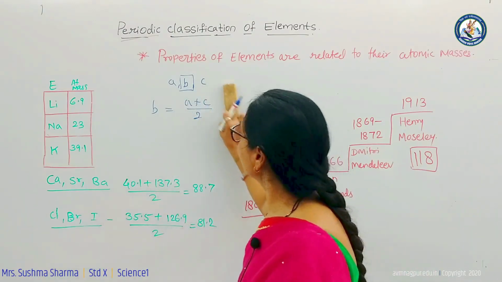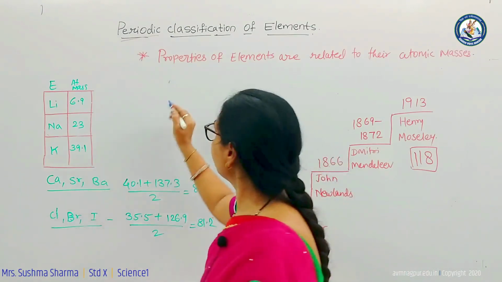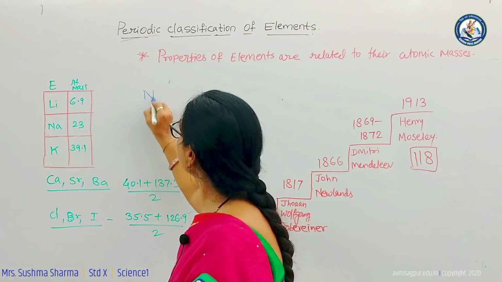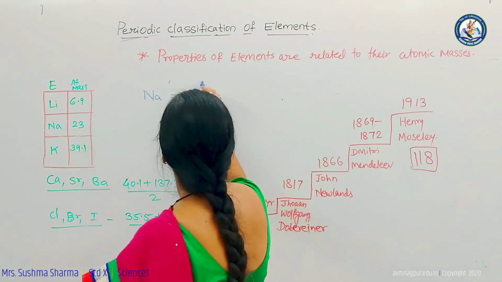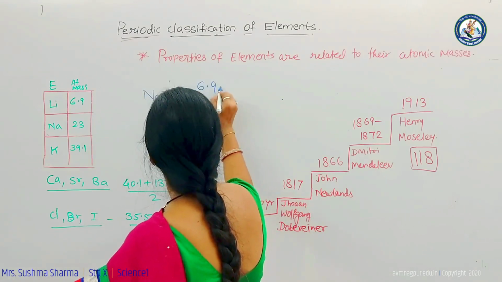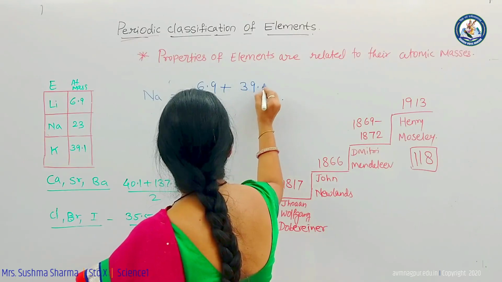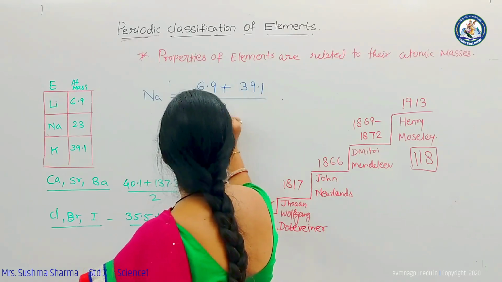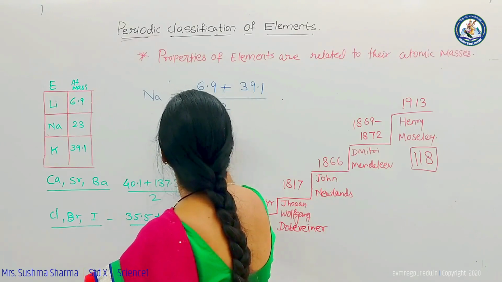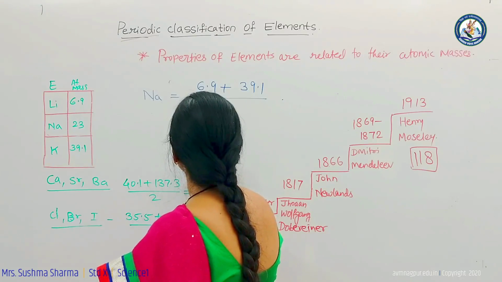So we will start calculating the first triad, lithium, sodium and potassium. The atomic mass of sodium was the approximate mean of the atomic masses of lithium and potassium. So 6.9 of lithium and 39.1 of potassium, added, gives 46, divided by 2 comes to 23.